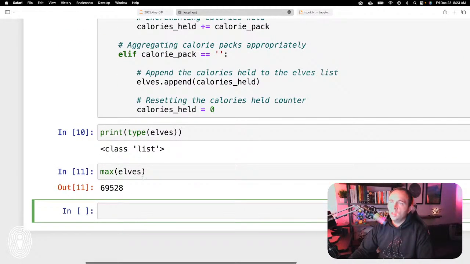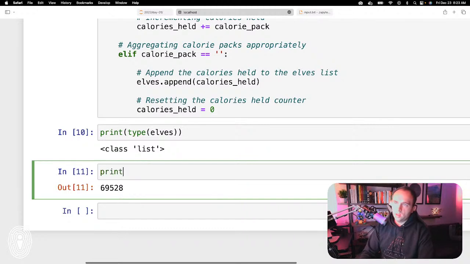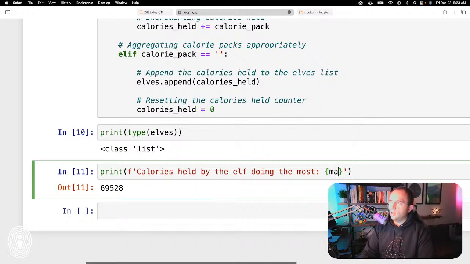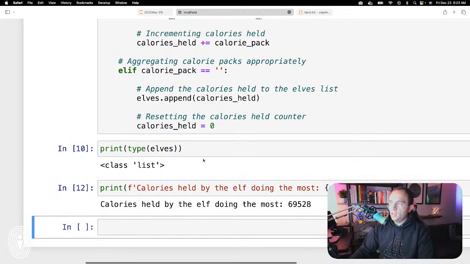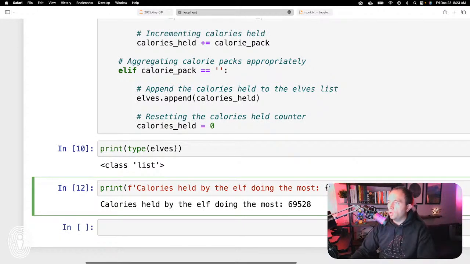So 69528 is our answer. If we wanted to make this a little bit cleaner, I would say print f. This is what we call an f string, and the reason we call it an f string is because we can have some normal text, and we can say calories held by the elf doing the most, and then within these curly braces we can pop in the same thing here, and that will produce the actual variable's value.